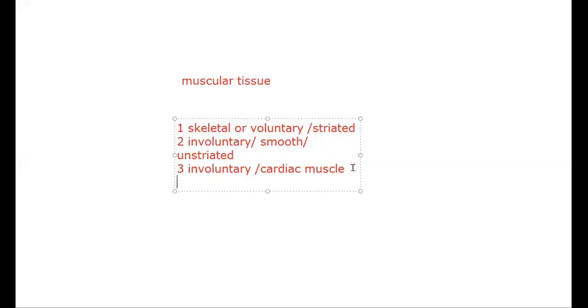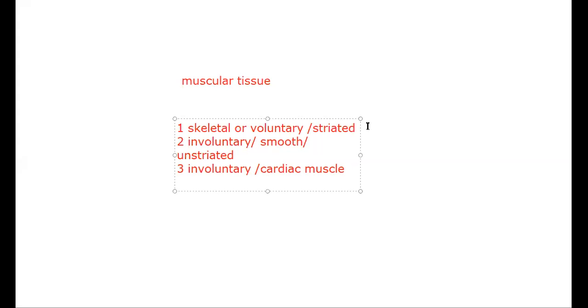So what we have done now, we have done skeletal or voluntary or striated muscle. This is the first type. In this muscle, I gave you the example of the limbs. They move on their own. That means if you want to move a body part, we are able to move it. That's why it is called voluntary, skeletal. And these cells are long, cylindrical. I will write it here.